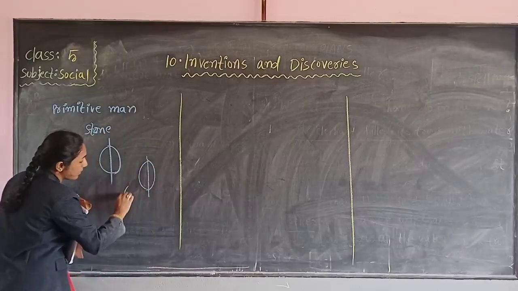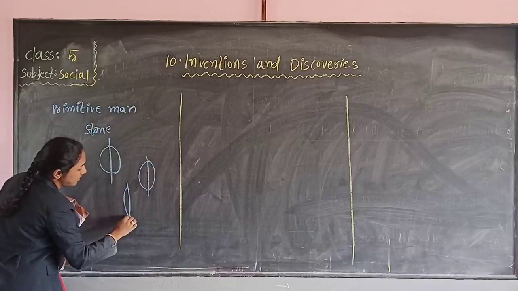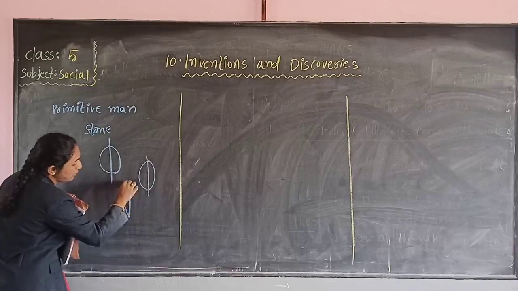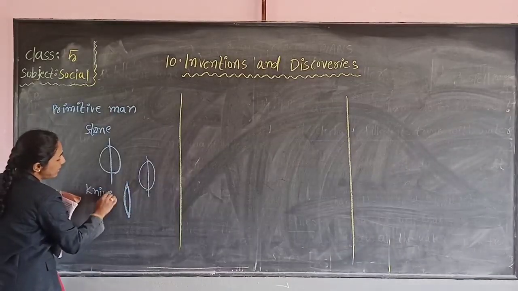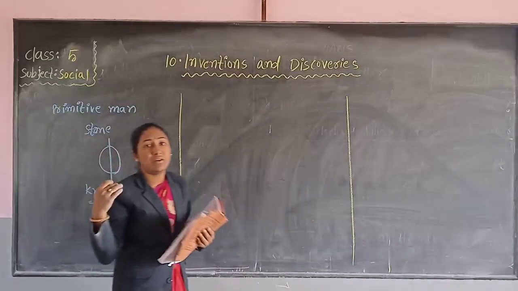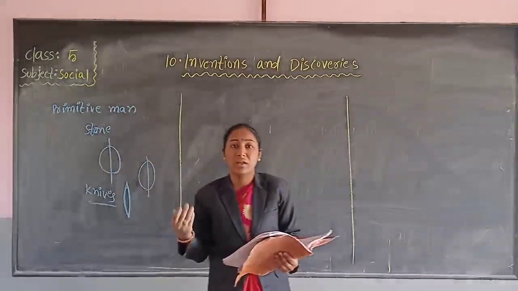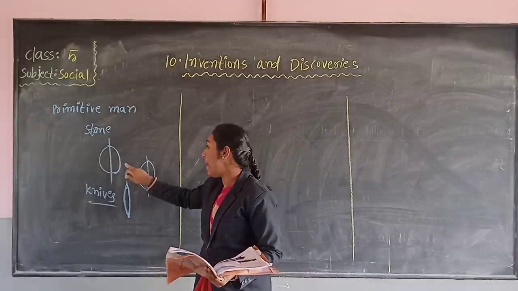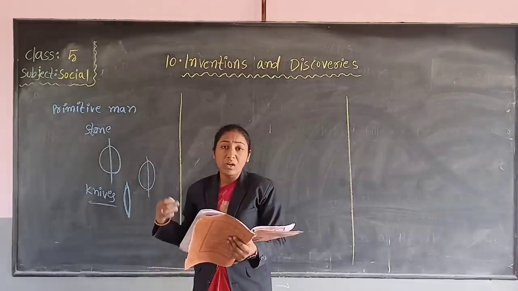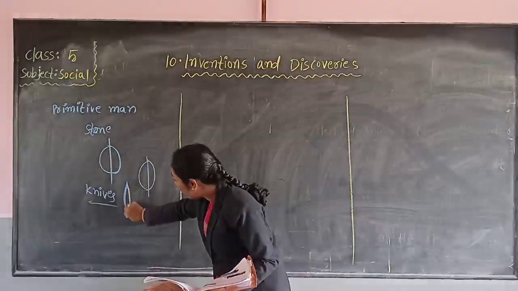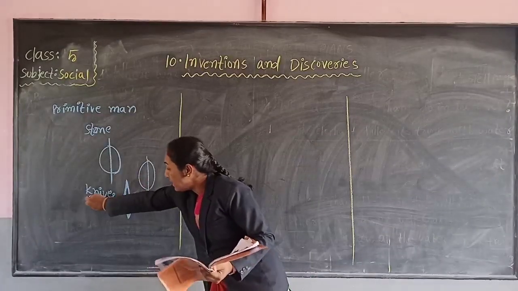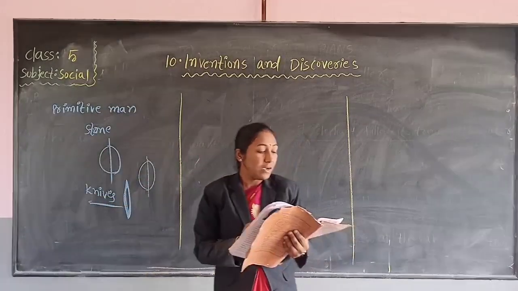Then the sharp edges were used as knives. And at that time no one knew knives. So the primitive man used the sharp edges of the stone as knives.